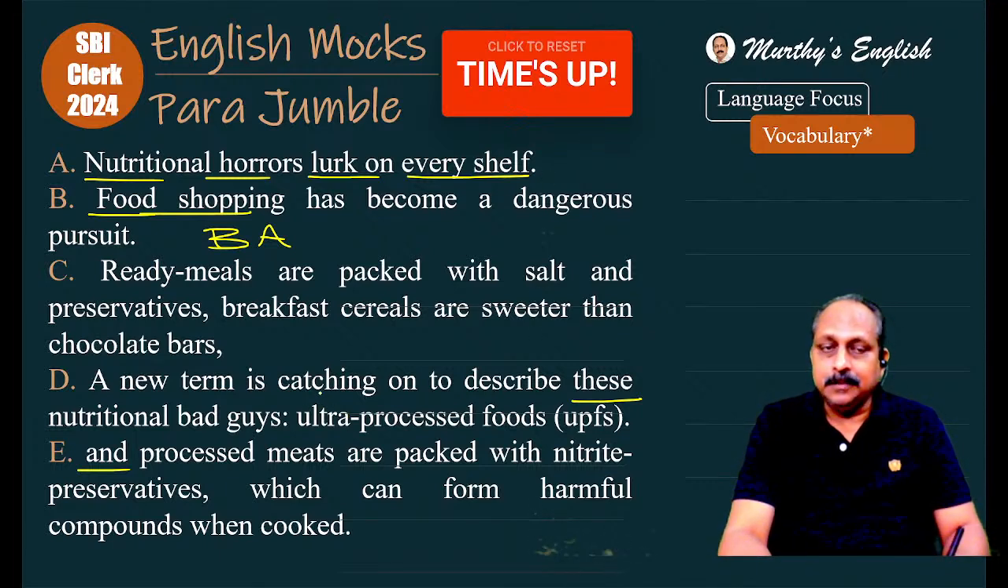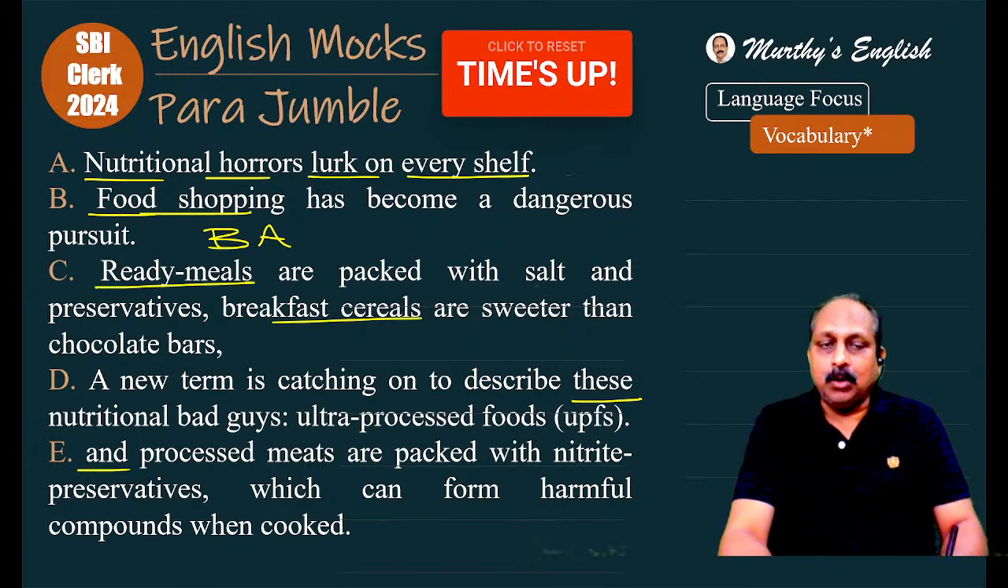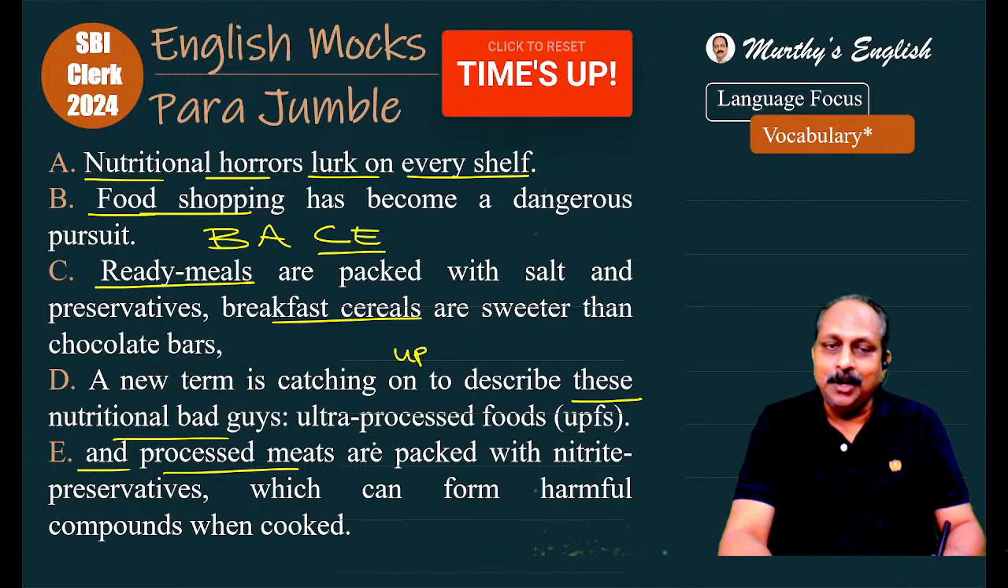To substantiate that, the writer says ready meals are packed with salt and preservatives, breakfast cereals are sweeter than chocolate bars, and processed meats are packed with nitrite preservatives, which can form harmful compounds when cooked. So, here C and E are a pair. What is the last one? A new term is catching on. Generally, we say catching up to describe these nutritional bad guys. What is that new term? Ultra processed foods, UPFs. Remember that you may get it as a passage.